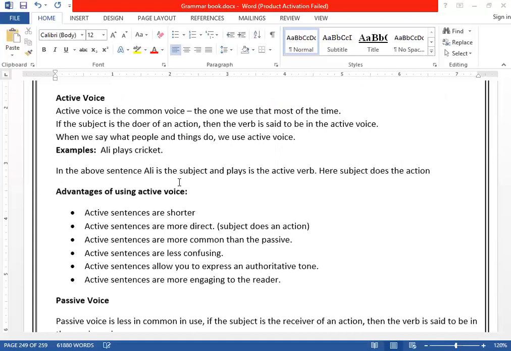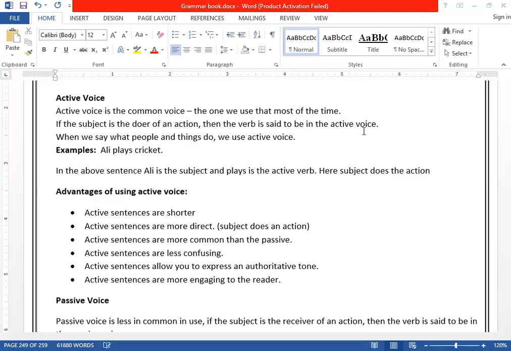Clear? So let's talk about the first one. We're moving to talk about the first one, that is called active voice. We just talked about voice, then we talked about active and passive. Now we want to talk about active voice. What is in fact active voice? Clear? Active voice is, as I said earlier, when the subject performs an action or the subject does an action, we use active. Clear? Let's talk about the advantages.